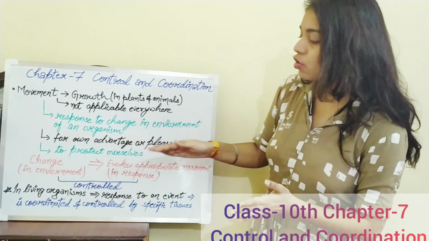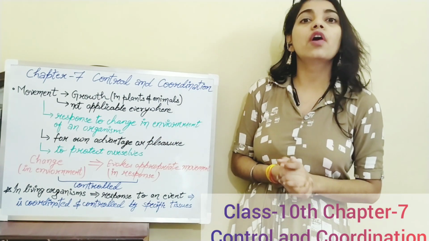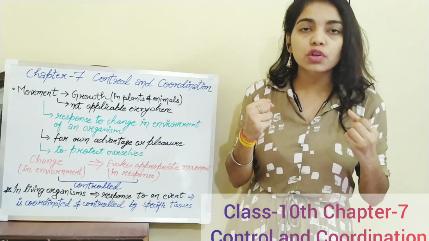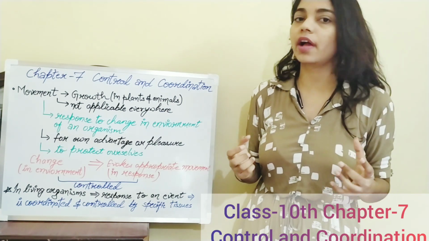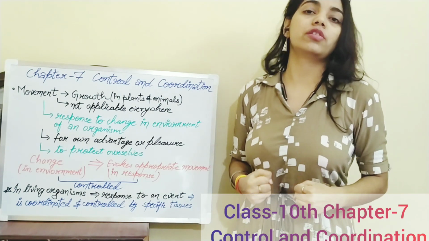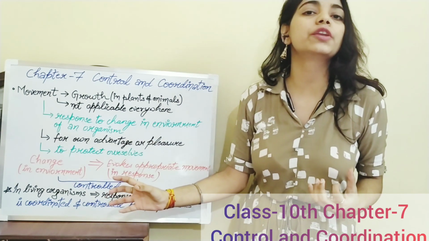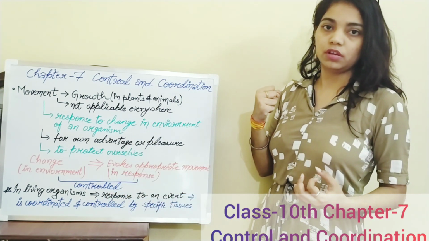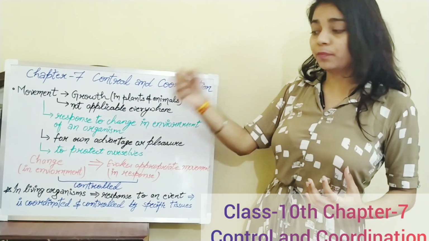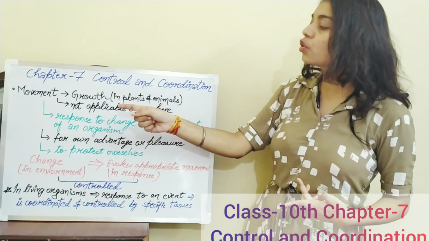Let's talk about our fourth condition: to protect ourselves. For example, when you see a bright light in your eyes, you close your eyes or blink, to protect yourself so that it does not harm your eyes. You touch any hot object, you take your hand off so that it does not harm you. So there is a movement. I have to take off my hand. That is the movement present, but there is no growth.